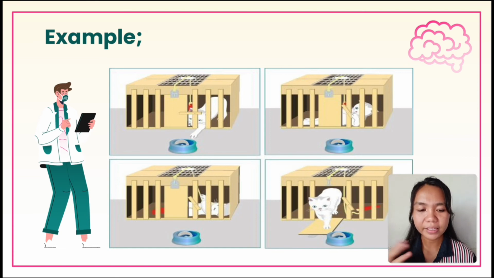He placed a cat in the puzzle box, which was encouraged to escape to reach a scrap of fish placed outside. Thorndike would put the cat into the box and time how long it took to escape. The cat finds different ways to escape and reach the fish. Eventually it would stumble upon the lever which opened the cage.